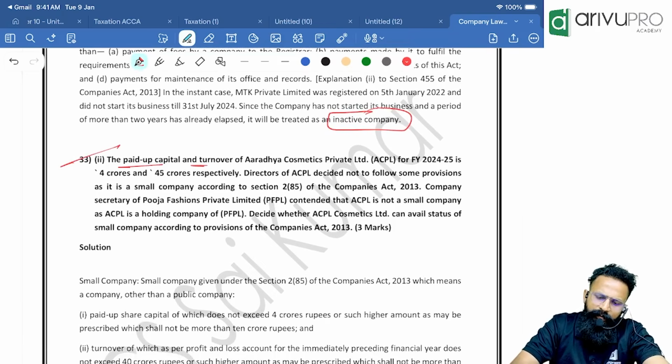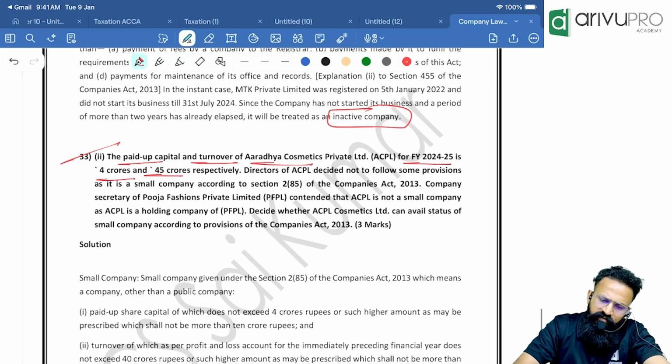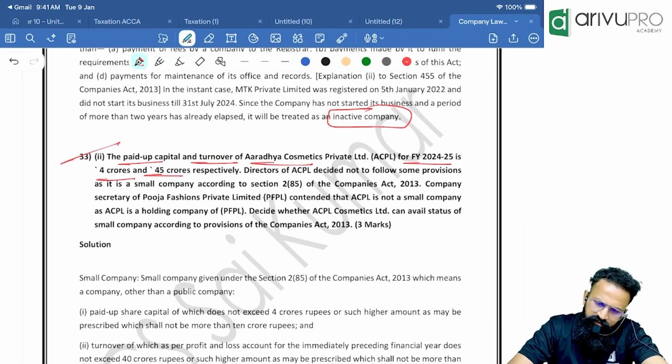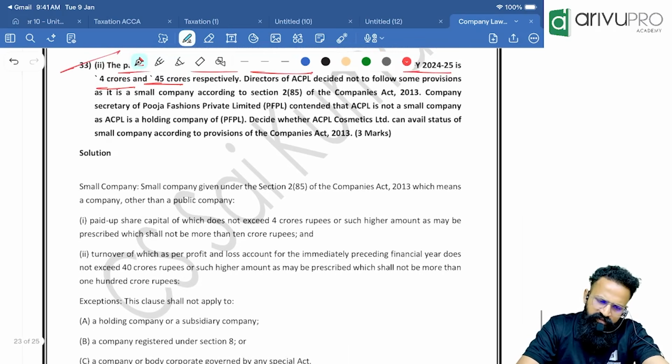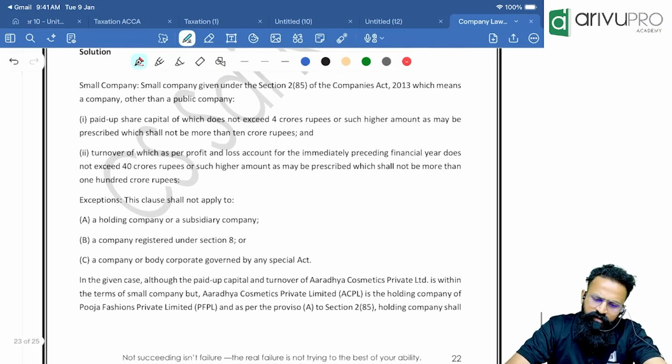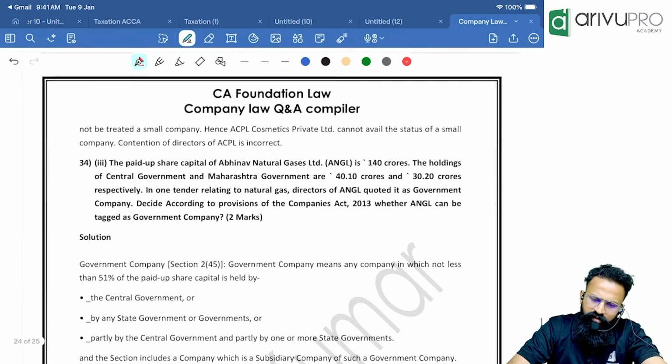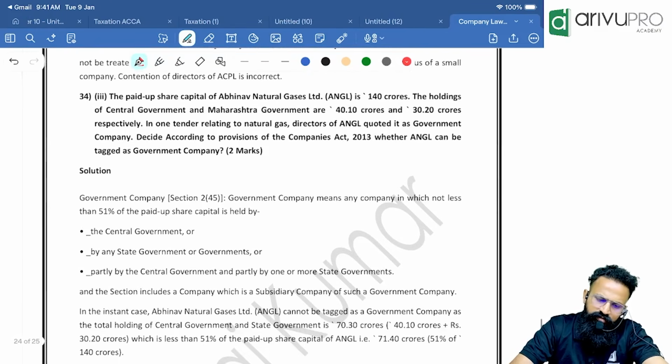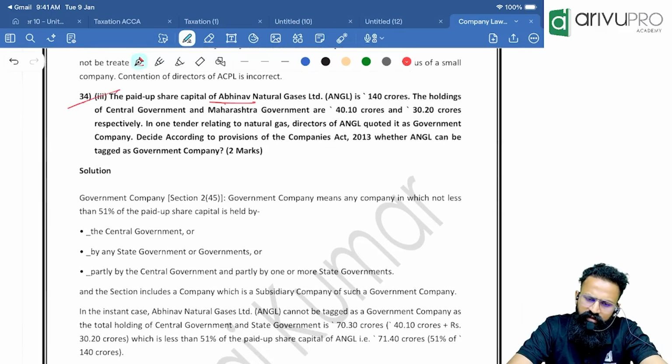The paid up capital and turnover of Aradhya Cosmetics Private Limited for 24-25 is 4 crore and 45 crore respectively, which we have already done, right? You cannot. First of all, the limits do not allow you, because both have to be satisfied, and holding subsidiary and all is definitely not possible. The paid up share capital of Abhinav Natural Gases is 140 crore. The holdings of central government, which we have already seen.